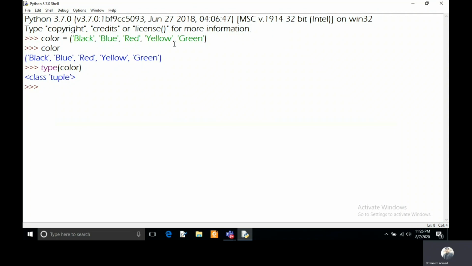You can see mix tuple, and I'm keeping here 23 and mango, which is a string, and 8.4, which is a real number, and 3 plus 4j, which is a complex number. It is allowed. And you can see the type of this variable, mixed tuple, and it is showing that it is a variable of tuple type.